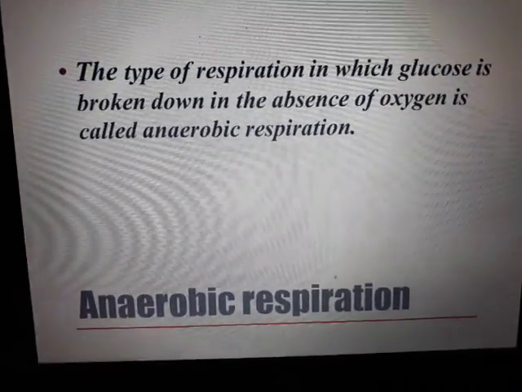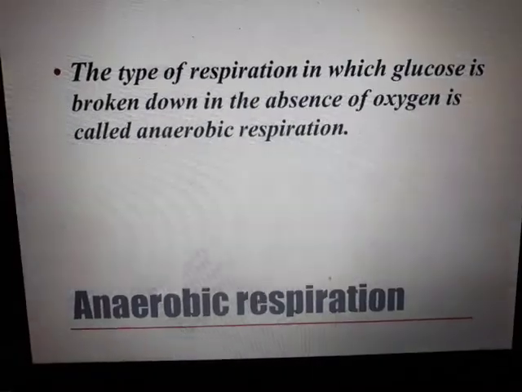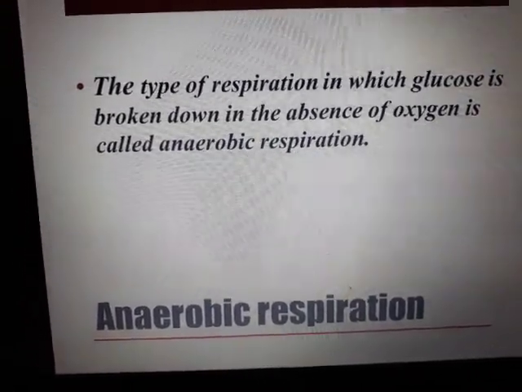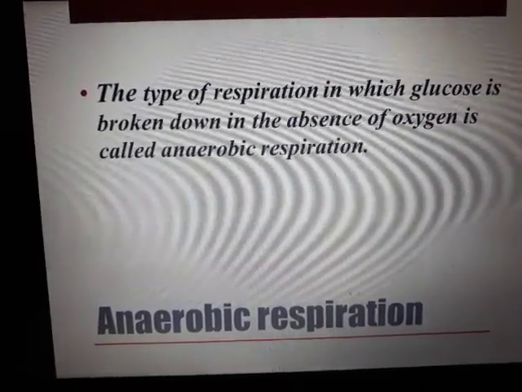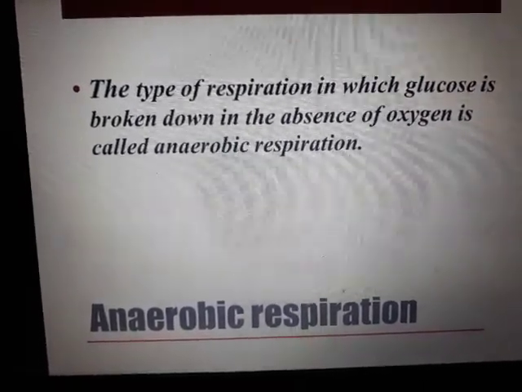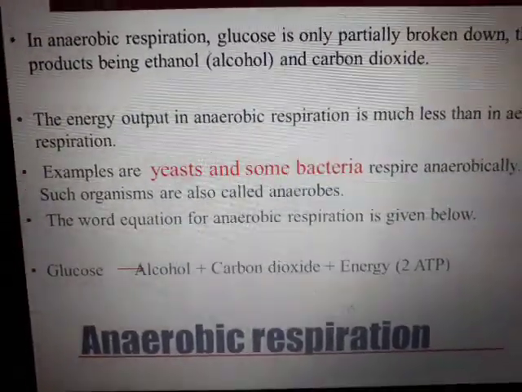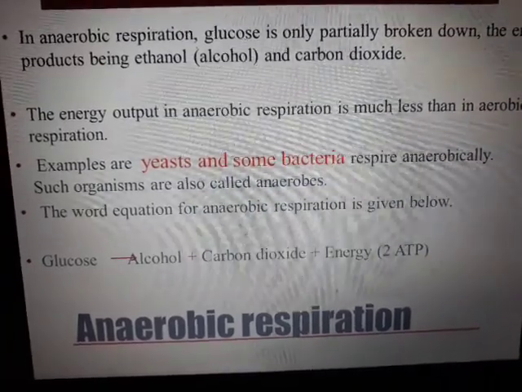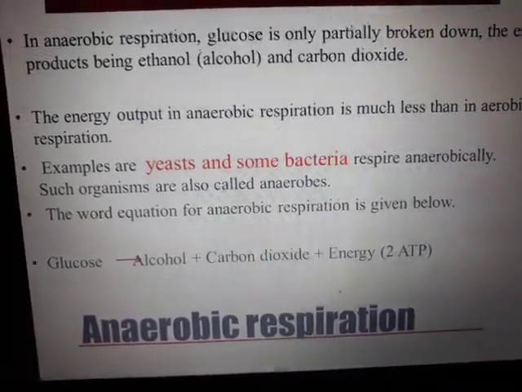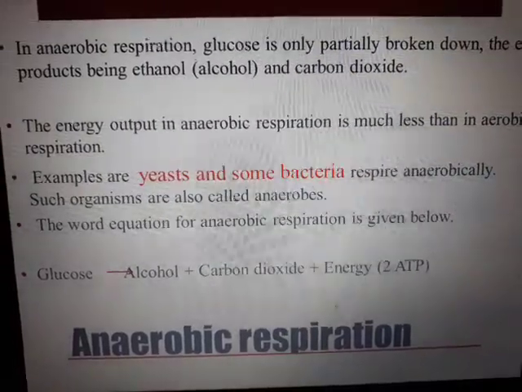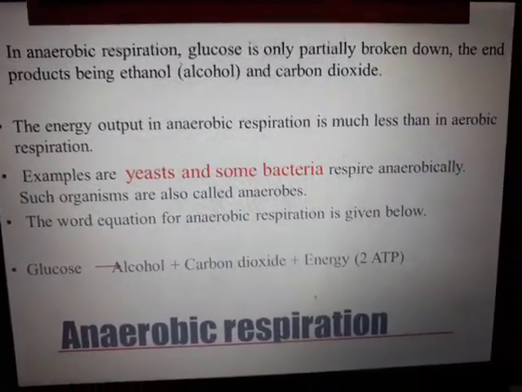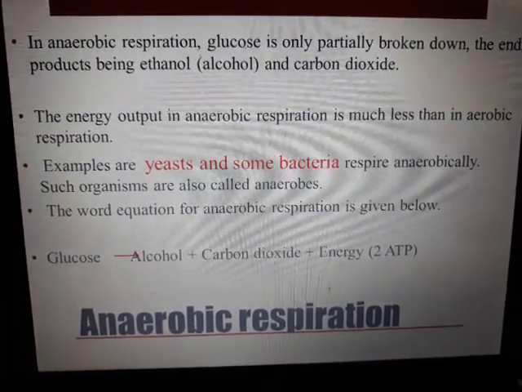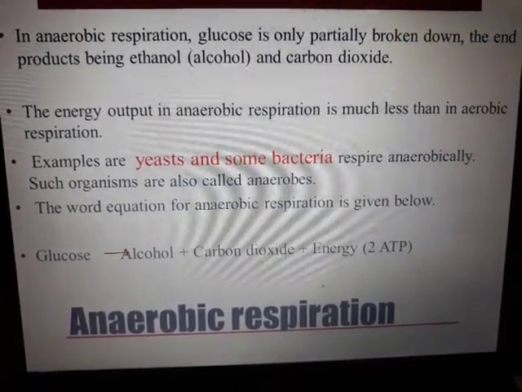Further type is anaerobic respiration. The type of respiration in which glucose is broken down in the absence of oxygen is called anaerobic respiration. The respiration where oxygen is not involved is called anaerobic respiration. In anaerobic respiration, glucose is only partially broken down, the end products being ethanol and carbon dioxide. Here the glucose will not be completely broken down. That is why it goes into products which form ethanol or alcohol and CO2.